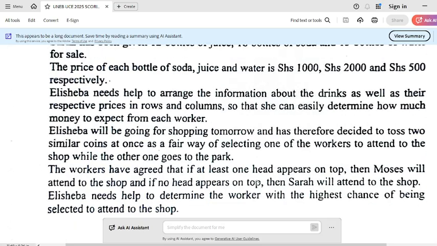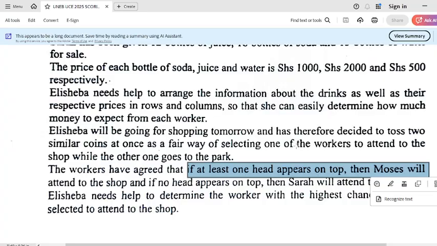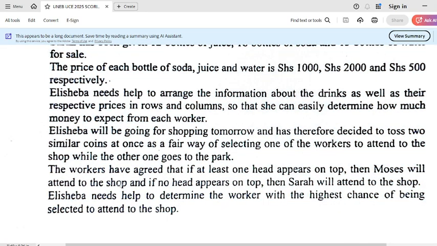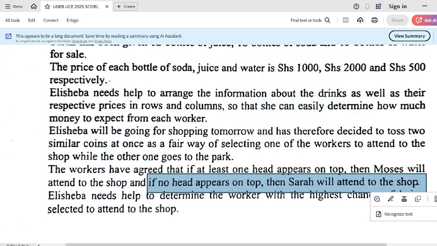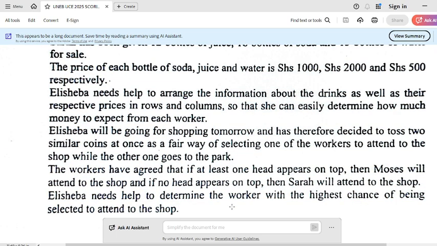That if at least one head appears on top, then Moses will attend. Now the condition for Moses' case is that at least one head appears on top. What about for Sarah? And if no head appears on top, then Sarah will attend to the shop. So these are two different conditions applied to two different people.